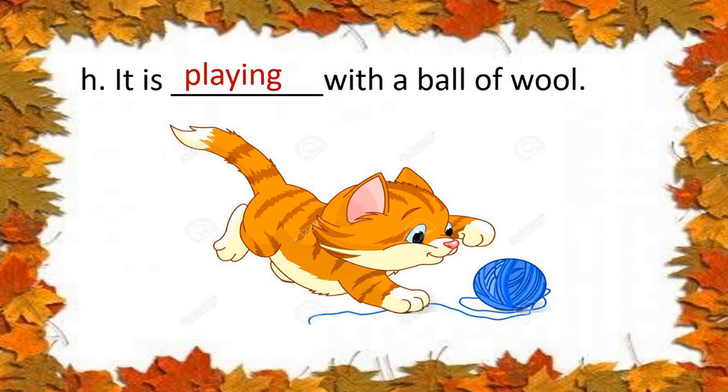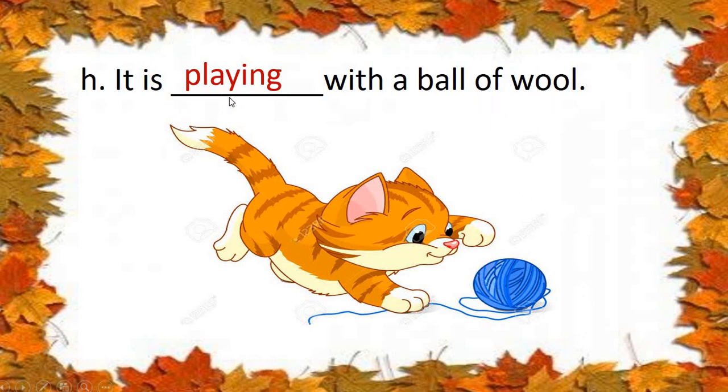No, we have learned that for he, she, it, we are using is. Then we are using the ing form of doing words. So, it is playing with a ball of wool.